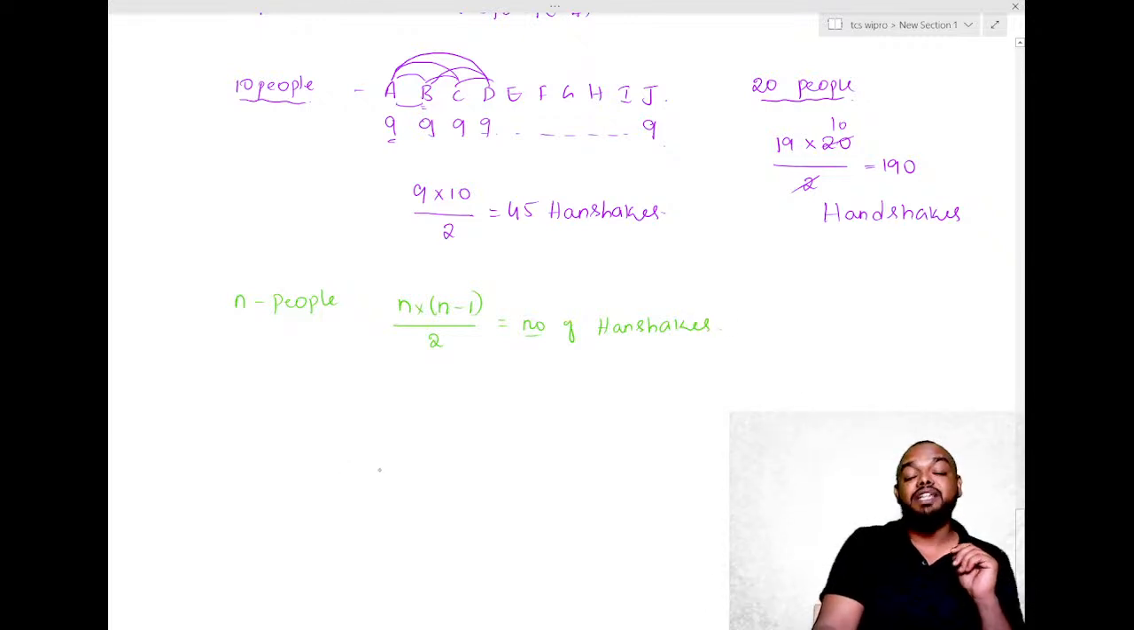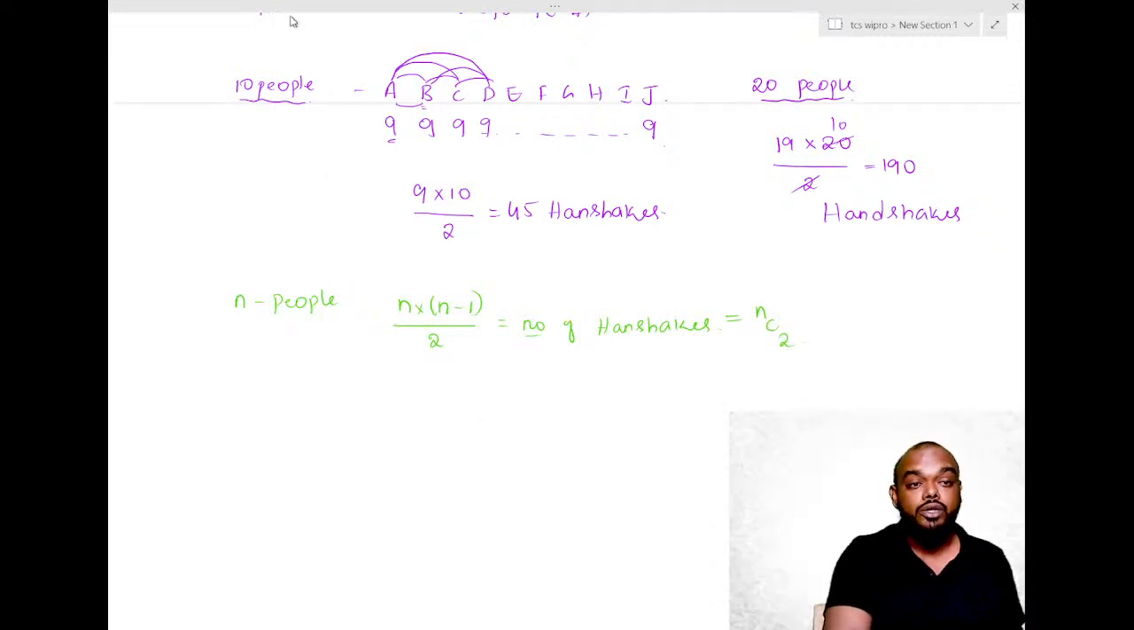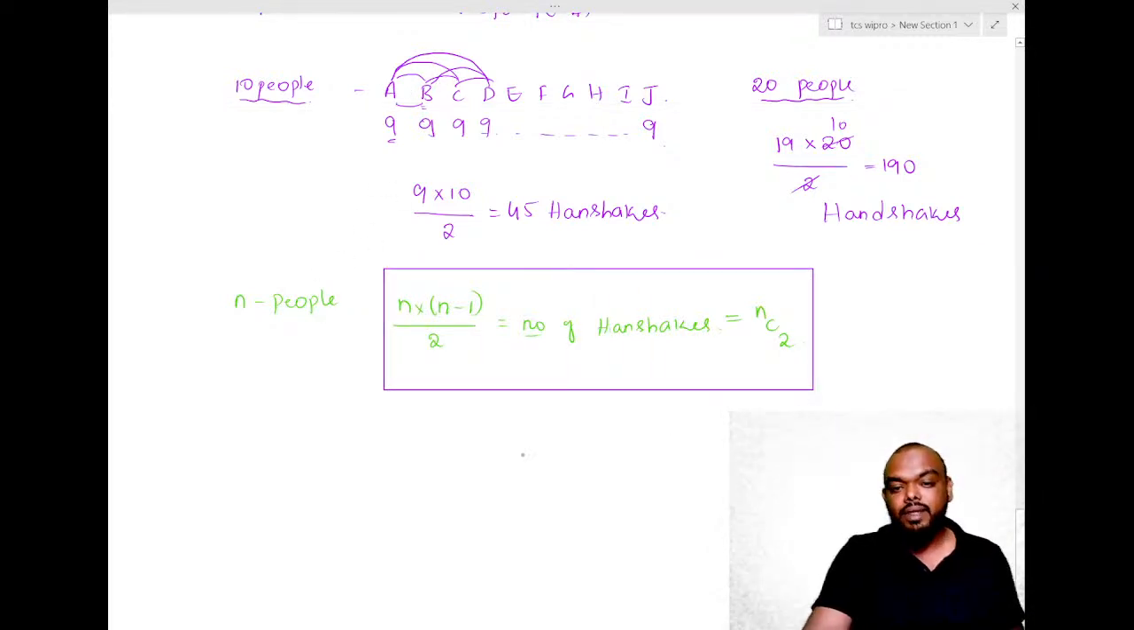So the number of handshakes will be given as n into n minus 1 divided by 2. Or directly you can do nC2 as well. nC2 will also give the same answer. Why nC2? Understand. Totally n people are there.